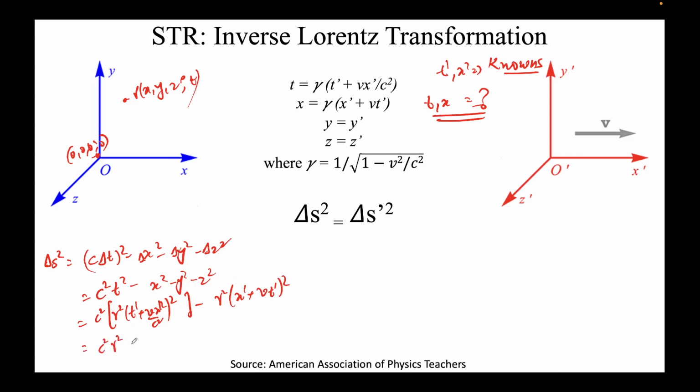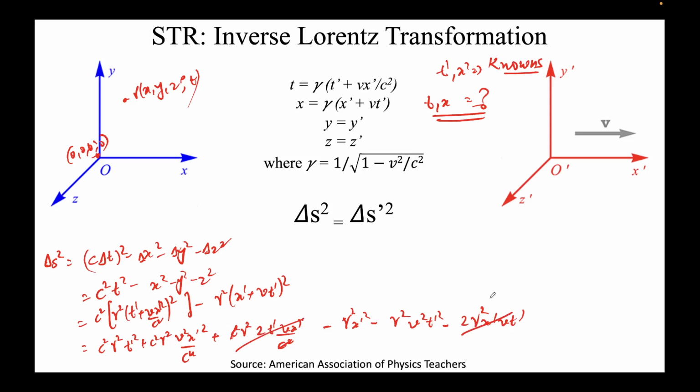Again I'll open it: c square gamma square t prime square, plus c square gamma square v square x prime square over c to the power 4, plus c square gamma square 2 t prime v x prime over c square, minus gamma square x prime square, minus gamma square v square t prime square, minus 2 gamma square x prime v t prime. C square gets cancelled, and this whole term gets cancelled by this term. Note the x prime t prime here and x prime t prime here, 2 gamma square v, so this gets cancelled.